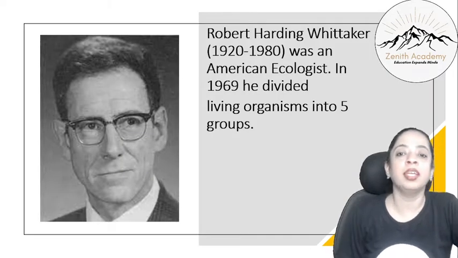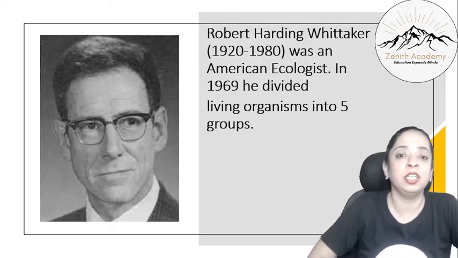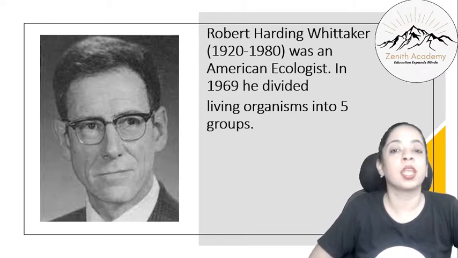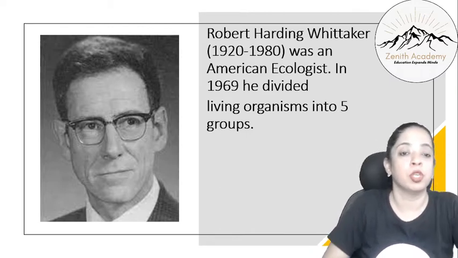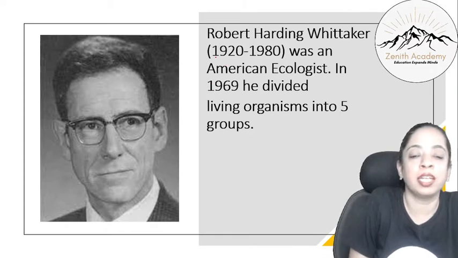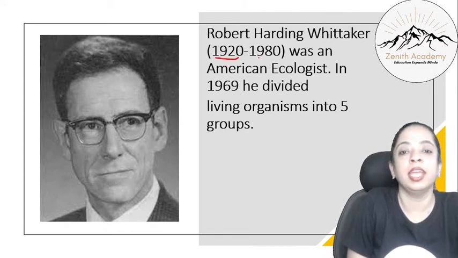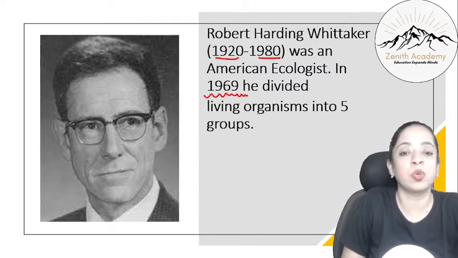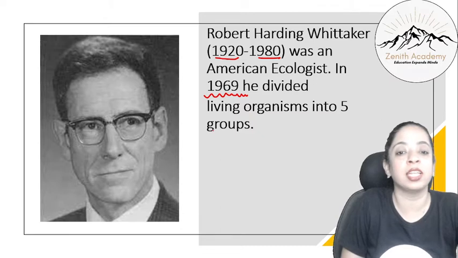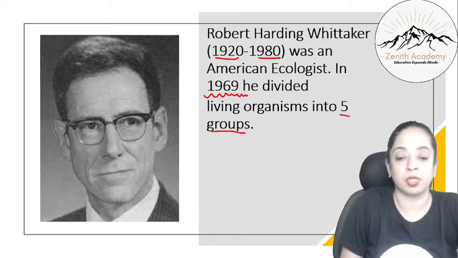Robert Harding Whittaker, 1920 to 1980, was an American ecologist, and in 1969 he divided living organisms into 5 groups. So here you have to remember that he was born in 1920, he died in 1980, and 1969 is the year you have to remember. This was the year when he divided the organisms into 5 groups.